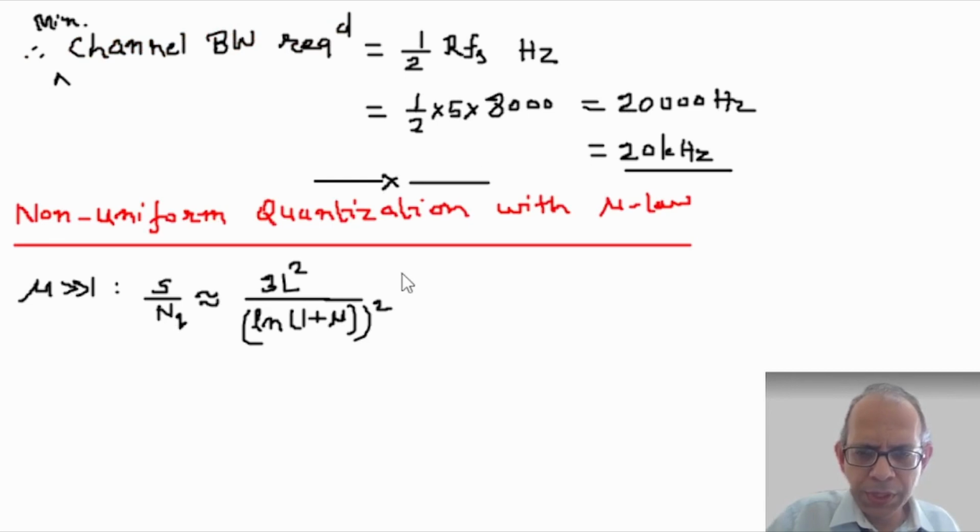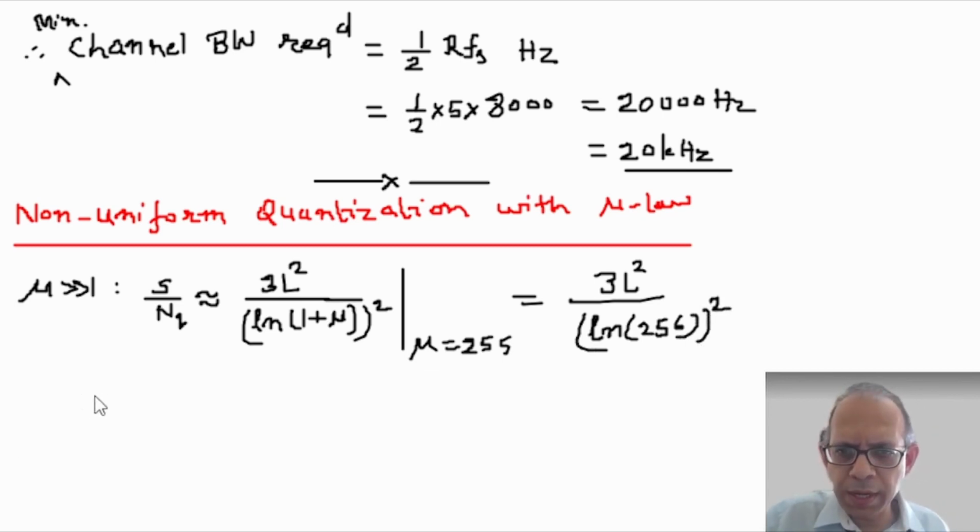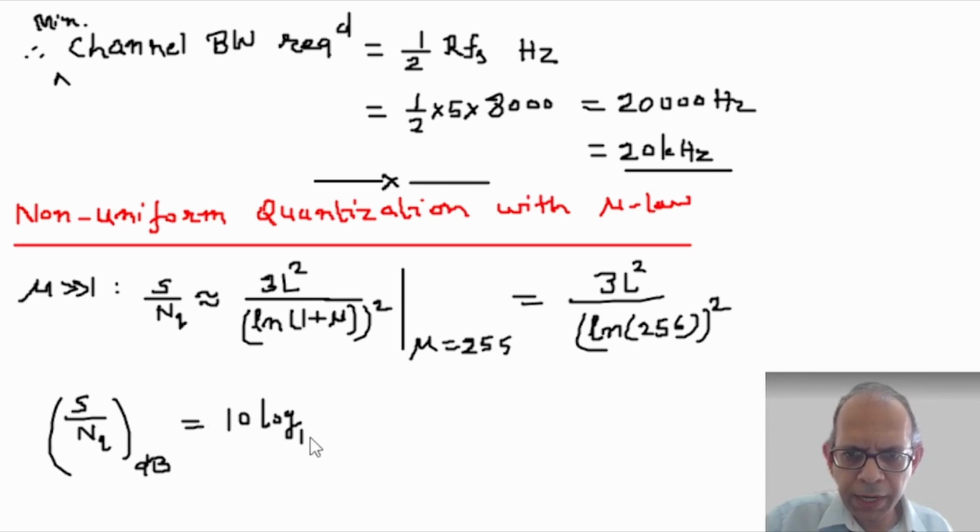For mu equal to 255, this is 3L square upon ln, the natural log of 256, squared. When we express this SQNR in dB, 10 log to the base 10 of 3L square upon ln 256 squared